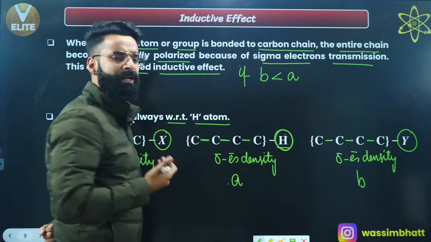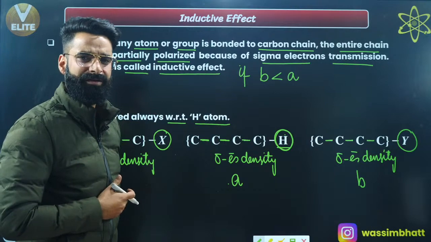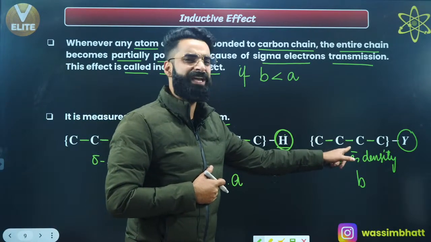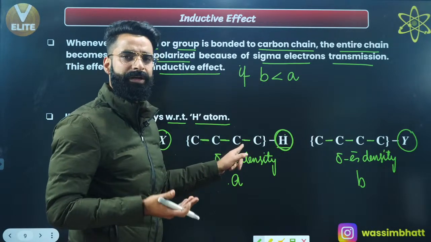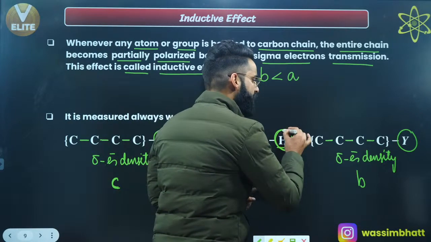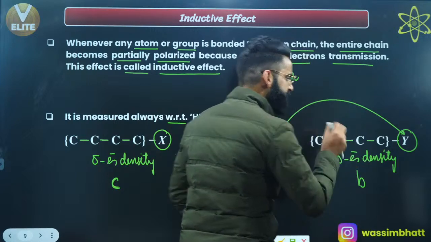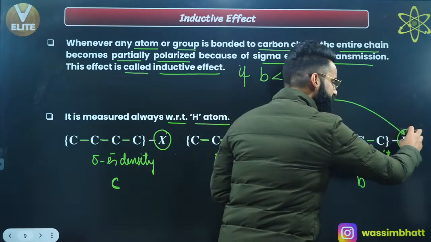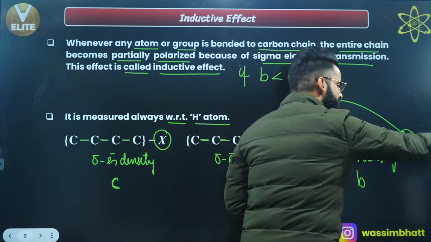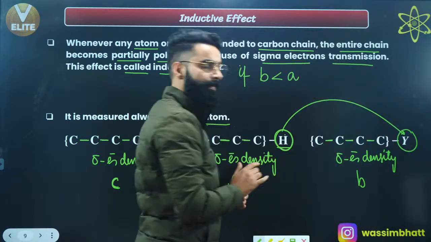So what can I conclude from that? If the sigma electron density in this chain is less than that of this one, what can I conclude? That means on the replacement of hydrogen with this Y, the sigma electron density in this chain has decreased, which is only possible if this Y can pull the sigma electrons towards itself, right?